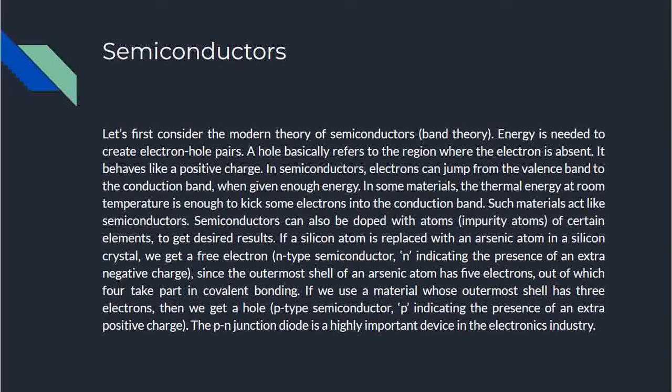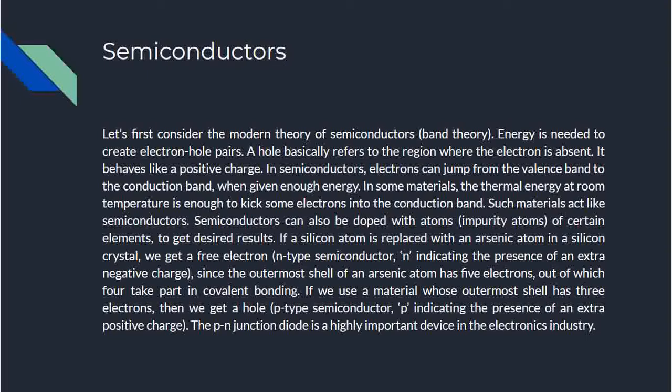The PN junction diode is a highly important device in the electronics industry. So what is the PN junction diode? When a P-type semiconductor and an N-type semiconductor are brought close together, they interact, and a depletion region is formed. That is a PN junction diode. From there we can make Zener diodes, LEDs, rectifiers and many other things. So it's all very important, with very many applications out there.